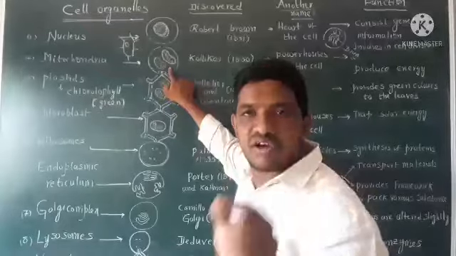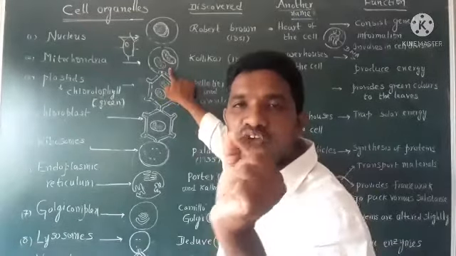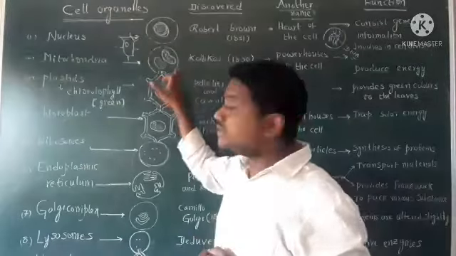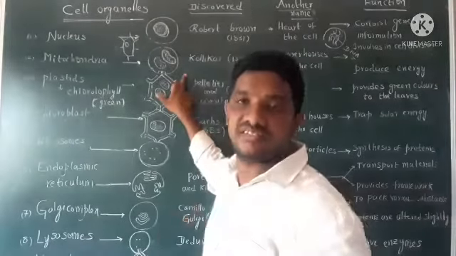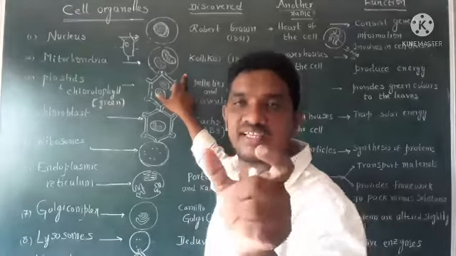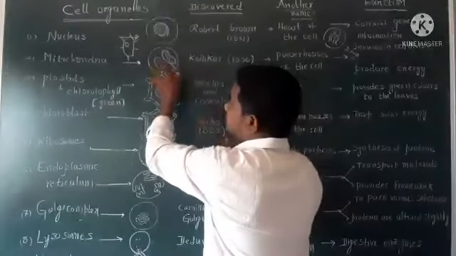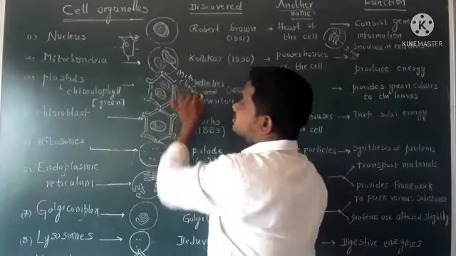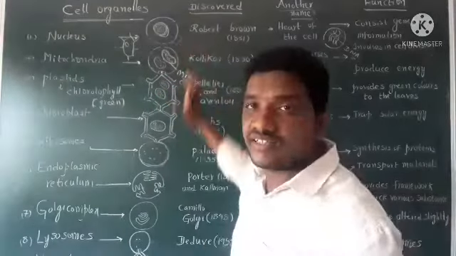Mito means small, chondrion means a small fiber or thread-like structure. It appears as thread-like structures. These are called mitochondria.